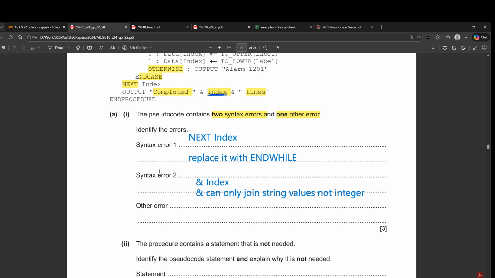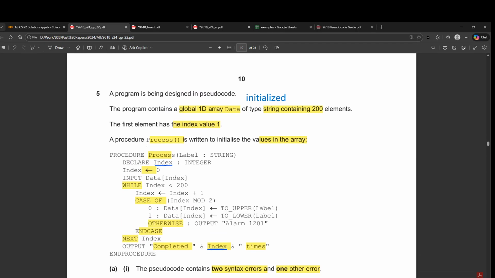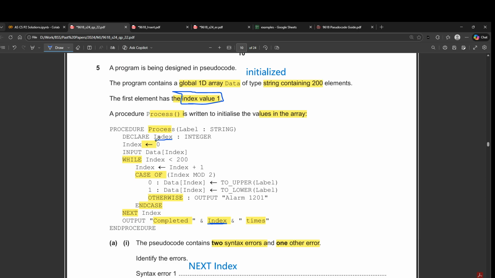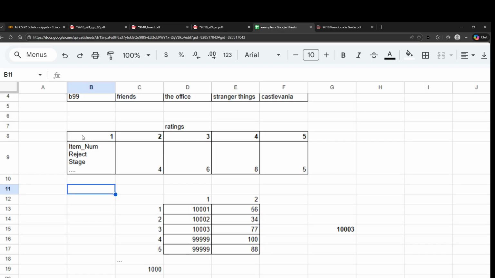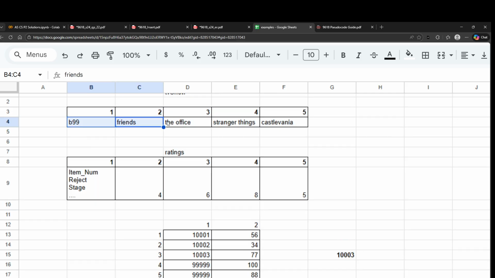Okay, and then the question says there is an other error. Now, the question specifically said here that the index value is set to 1, right? And if you look at the loop, the index value is set to 0 here. Then we are inputting the value at index 0. This is wrong because there is no index 0. They've literally said that the first index has to start from 1, which means that we'll have something like this: index 1, index 2, index 3. So if it is starting from 0, then this is wrong. Just a second.